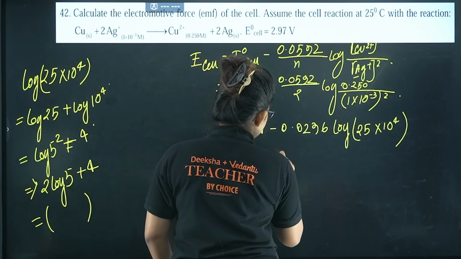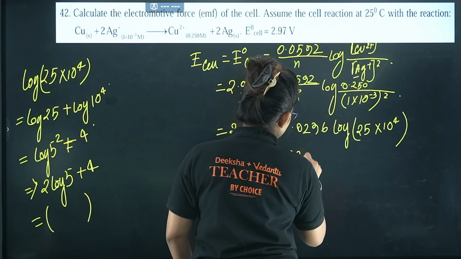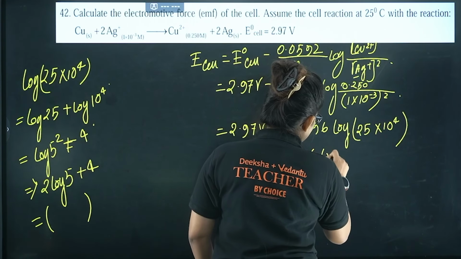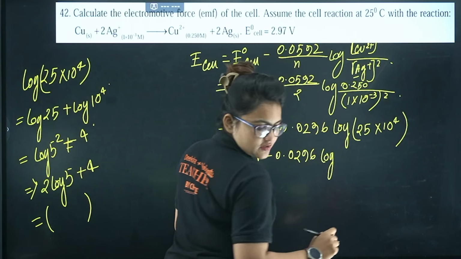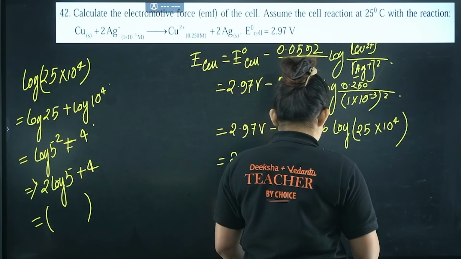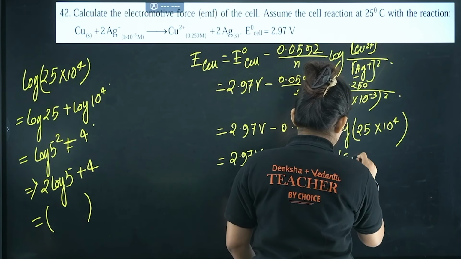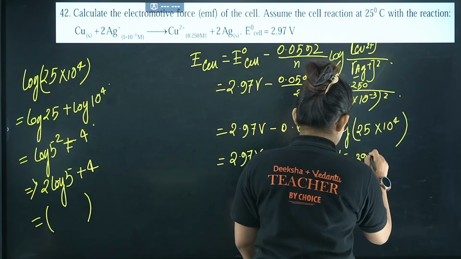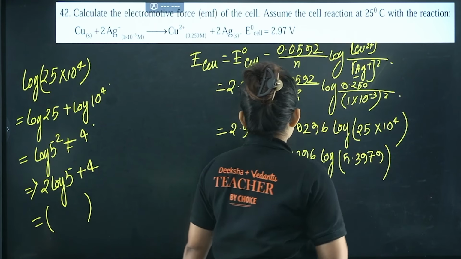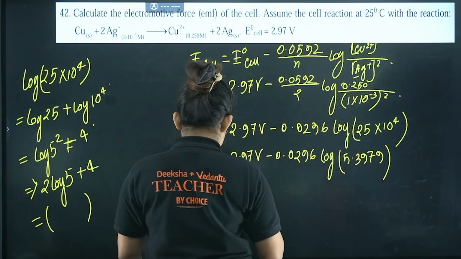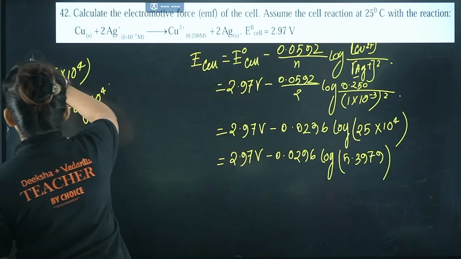So 2.97 volt minus 0.0296 into this value, which will come as 5.3979. Okay, so now let's calculate. Sorry, the log will not be there.